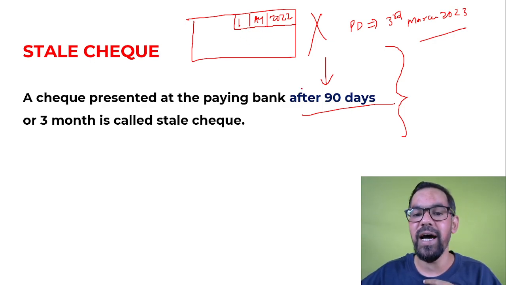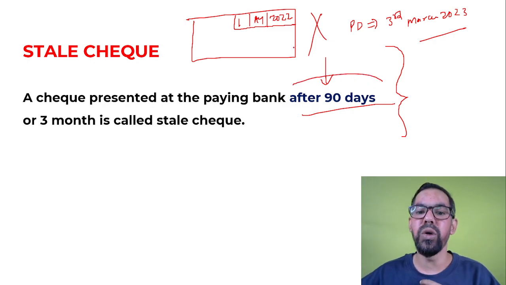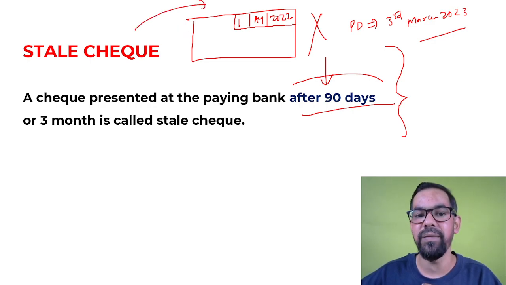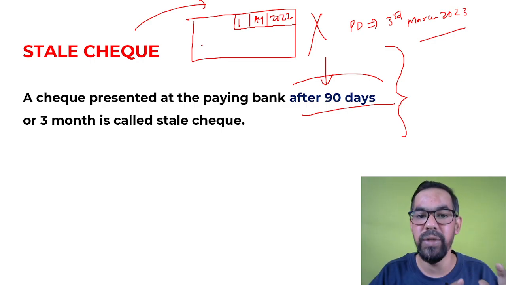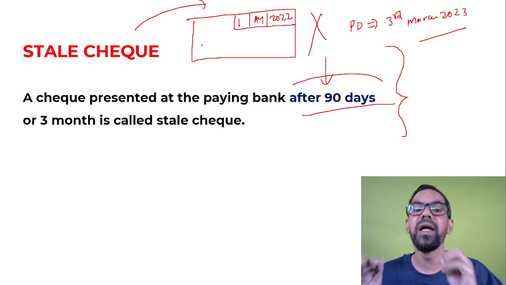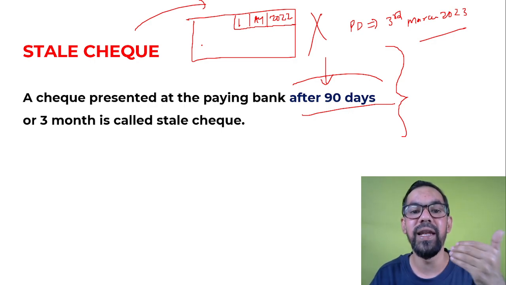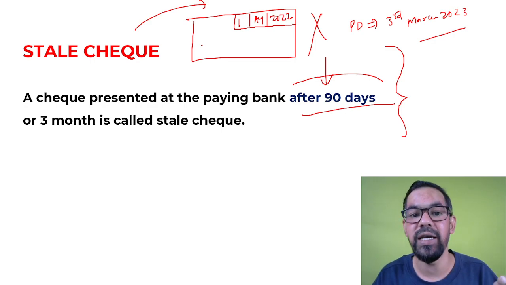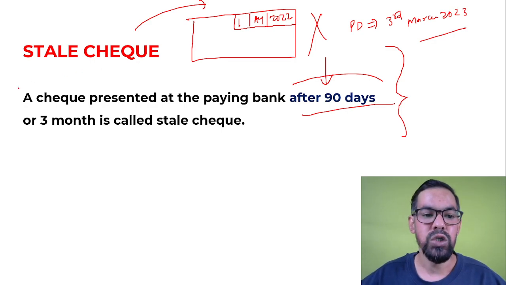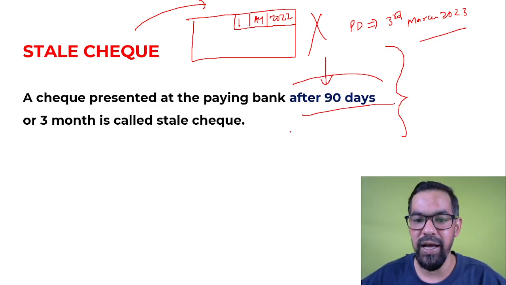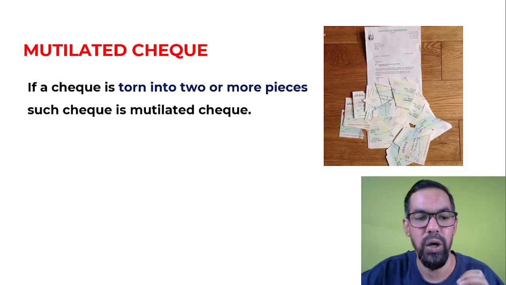Checks are generally valid for 90 days only. Do remember this one. This is a case of stale check. While the bank disowns that check, they'll mention this is a case of stale check, because the difference between the date mentioned on the check and the present date is more than 90 days. So a check presented at the paying bank after 90 days or 3 months is generally known as a stale check. I hope this is clear to all of you.